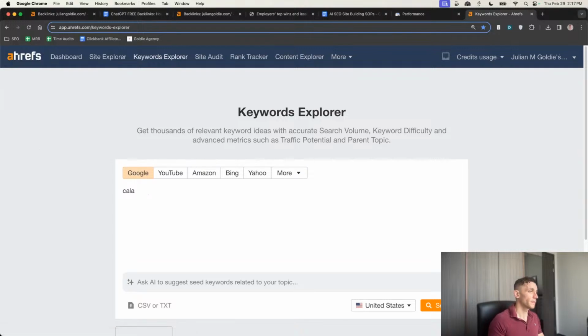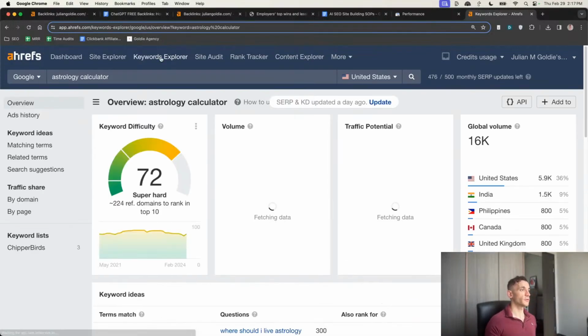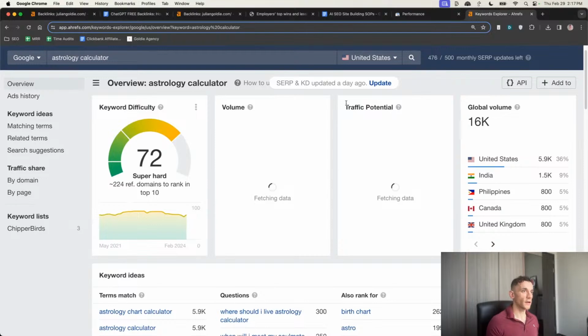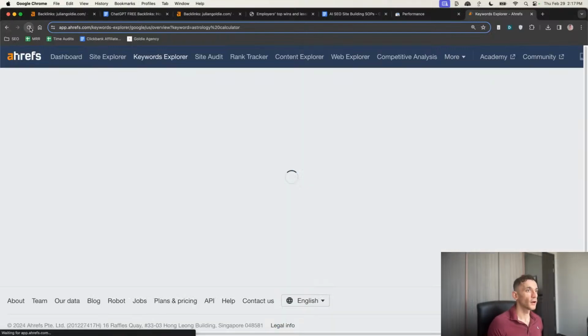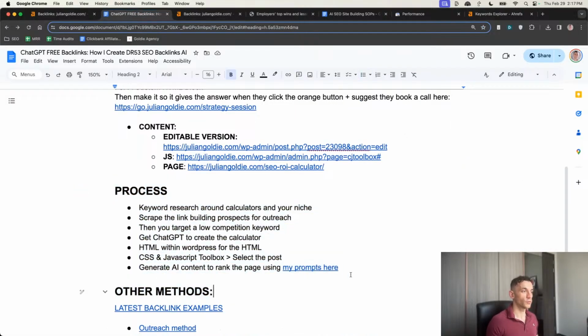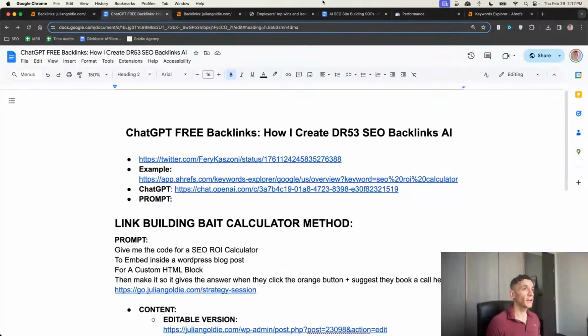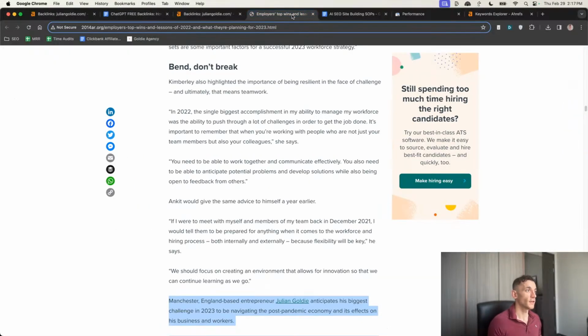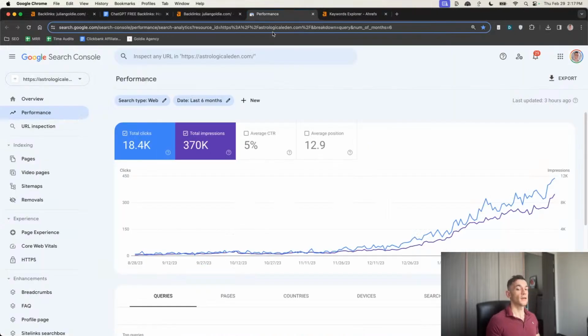So for example, if we put calculator and astrology calculator right there, you can see that the traffic potential once it loads, hopefully Ahrefs, yeah, 43,000 traffic potential, right? So these calculator keywords are very easy for you to rank because you can use ChatGPT now to create the calculator, but additionally, it has a high traffic potential, as you can see right here. It's absolutely insane. So definitely use that SOP that I've talked about. It's one of the best ways to just create unique content that 99% of websites don't know how to do unless they watch videos like this. And it's just an easy way to embed calculators onto your website and start ranking your website for other keywords too, plus attract backlinks naturally, like you can see for this website.